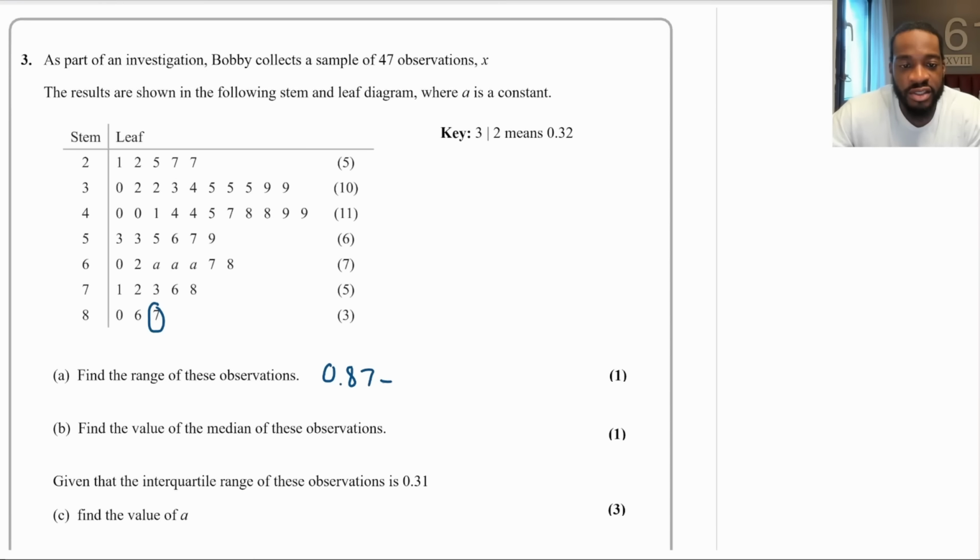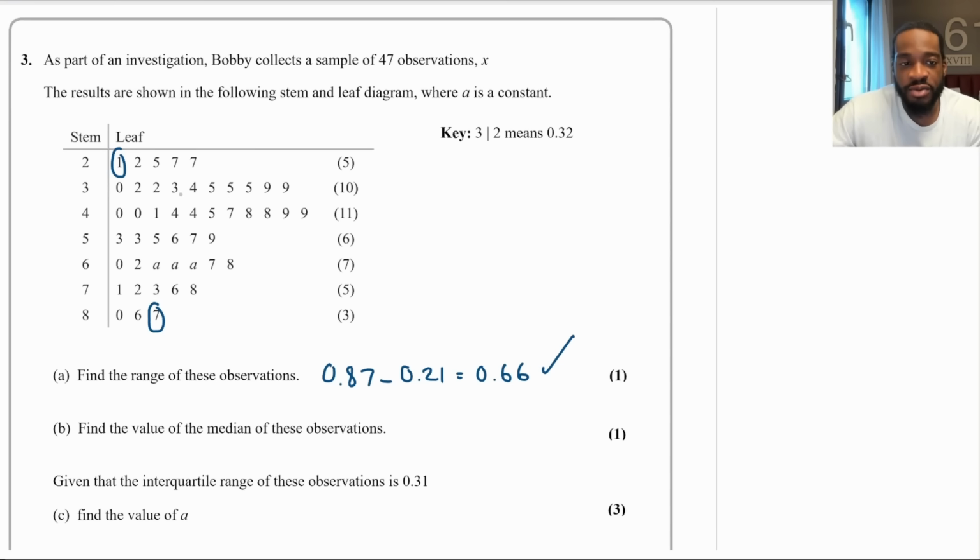And then we're going to take away the smallest value, which is the one at the beginning, which is 21, which is 0.21. So that's going to equal 0.66, isn't it? That's done. Part B says find the value of the median of these observations. So 47 is an odd number, so the median is going to be n plus 1 over 2. So 48 over 2, the halfway point, which is going to be 24.